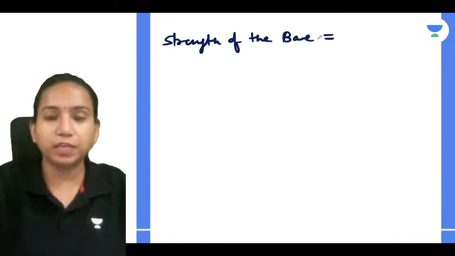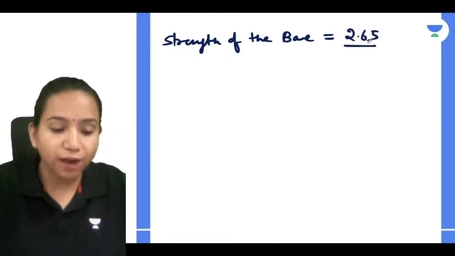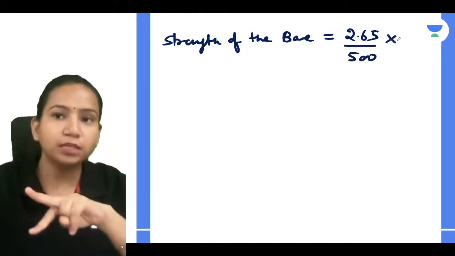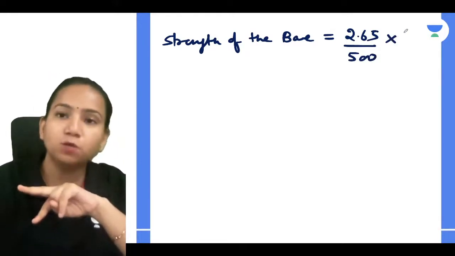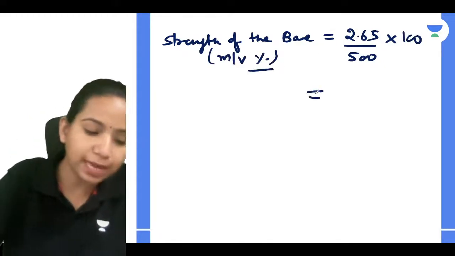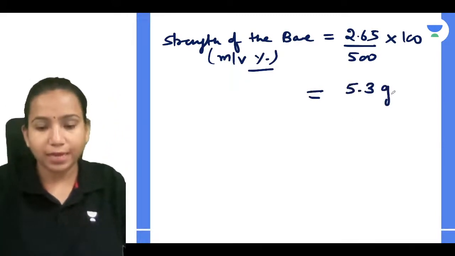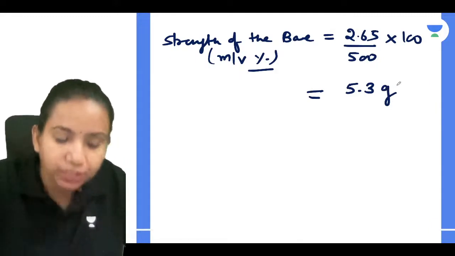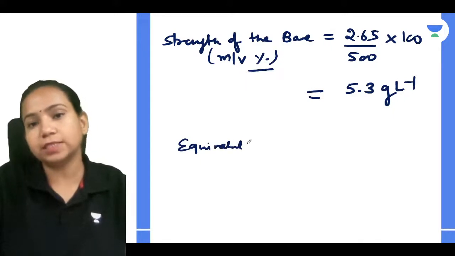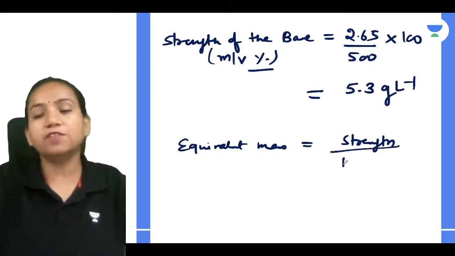And how you can find it out? It's very simple, guys. Whatever is the mass of base given, divided by the volume, into 100, so M by V percentage. So strength of the base you can find out as M by V %. You will be getting around 5.3 gram per liter, and you can find out equivalent mass as one of the formulas: strength divided by normality.